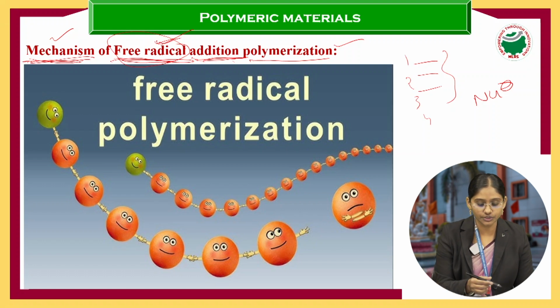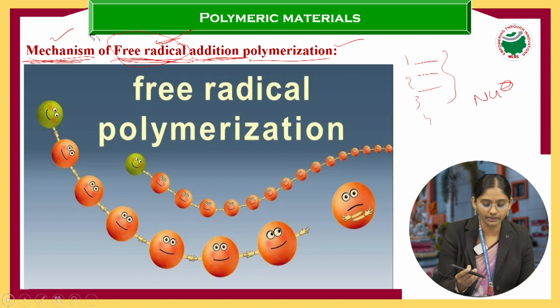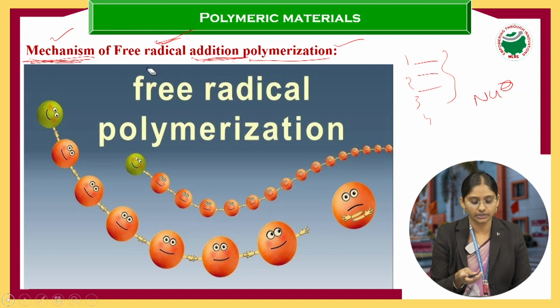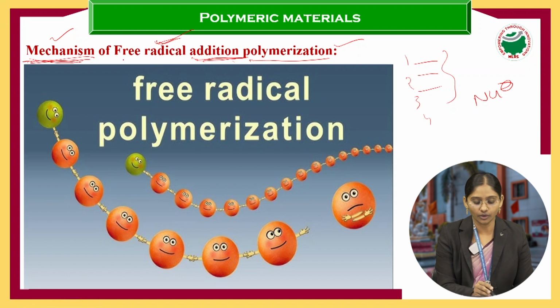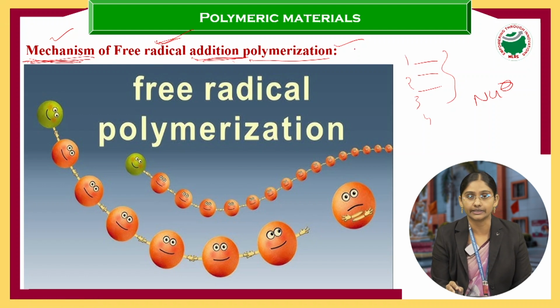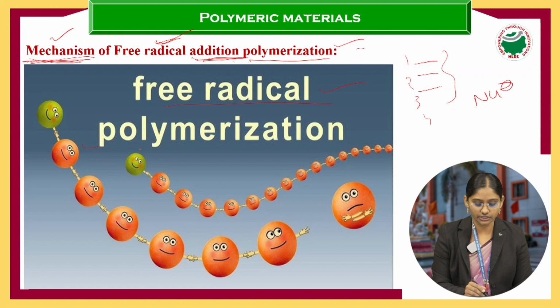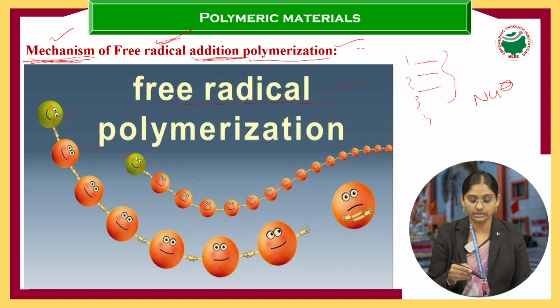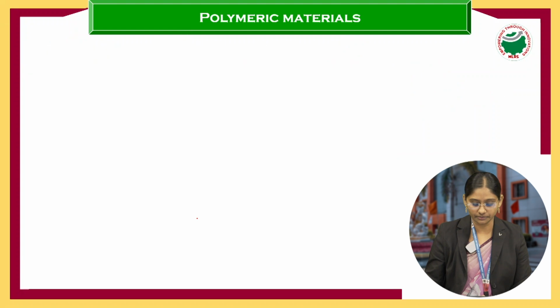Now, have you understood the topic name? This topic is called the mechanism of free radical addition polymerization. Clear? We will discuss later what is meant by a free radical. Just see the picture here: in the presence of a free radical, this polymerization reaction takes place like this. These are the monomers. All these monomers combine and form a chain like this. So it is a polymerization, free radical addition polymerization.